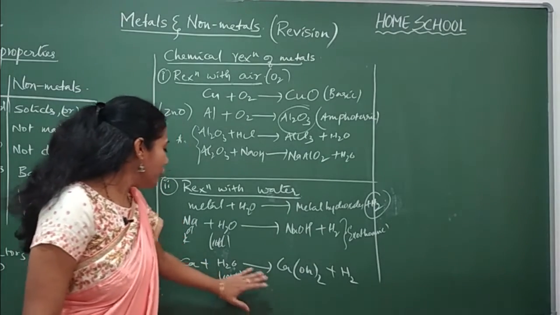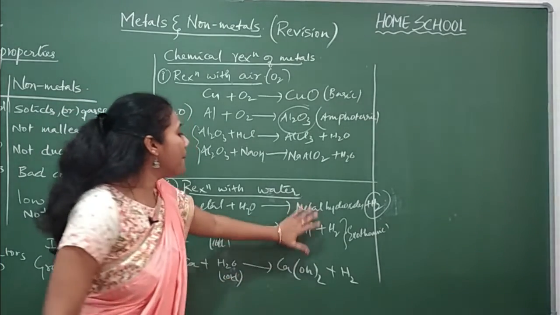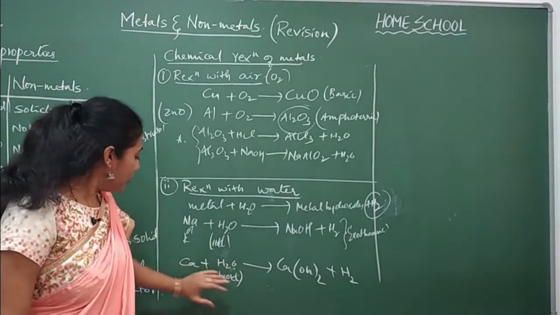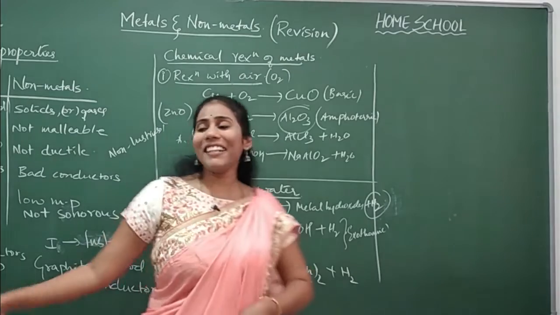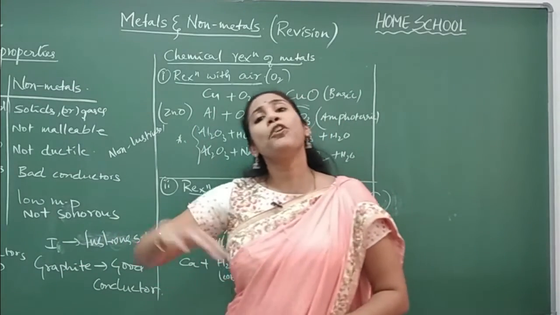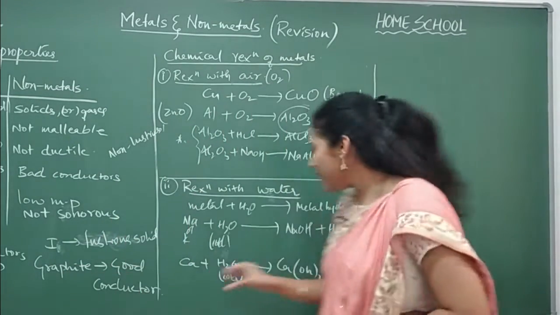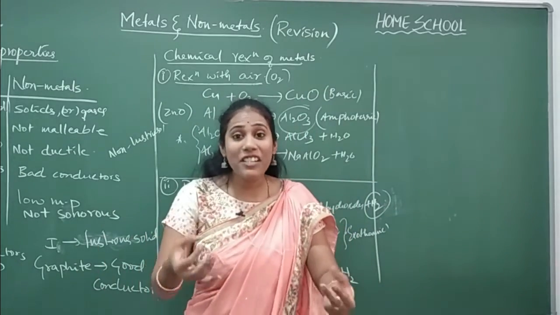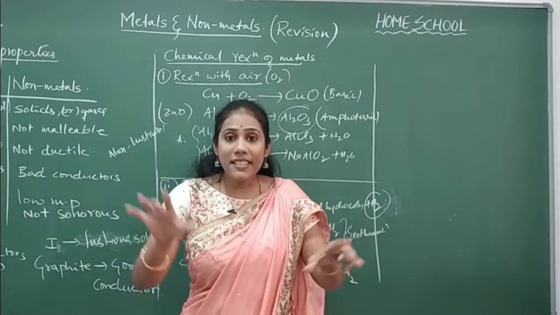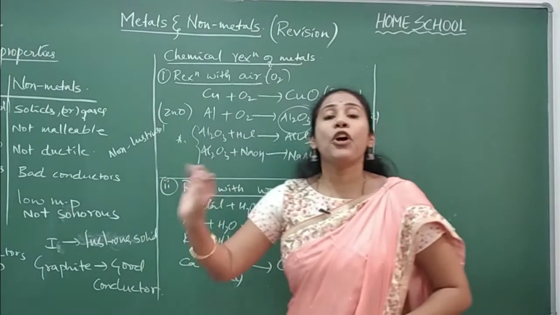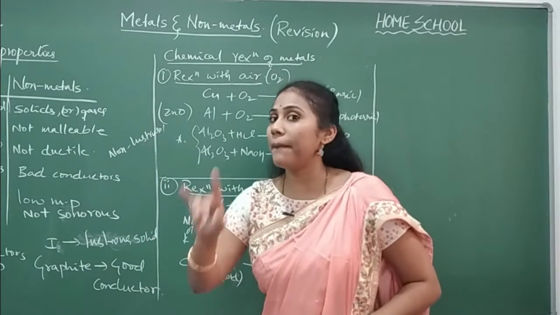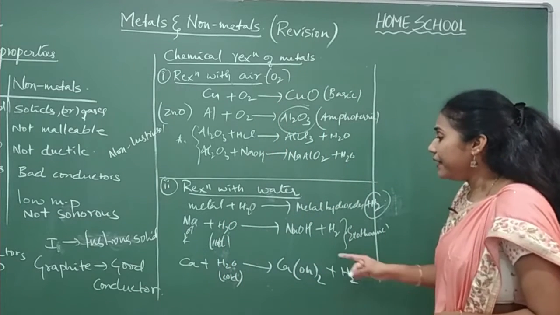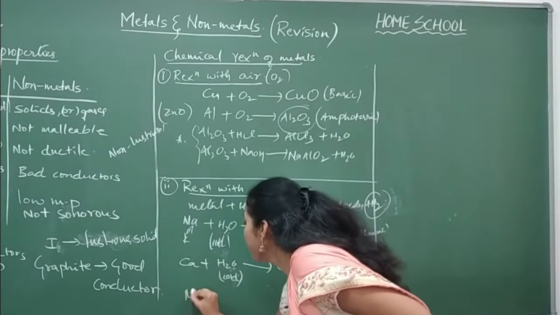Okay, and this is a less dangerous reaction compared to the above reaction with sodium or potassium. Here the unreacted calcium pieces keep floating on the surface. It is because hydrogen gas is coming out now, so that gas is bringing the unreacted calcium pieces onto the surface. That is the reason calcium floats on the surface. Very important question, an application question can be asked on this. Okay, fine. And coming to magnesium.